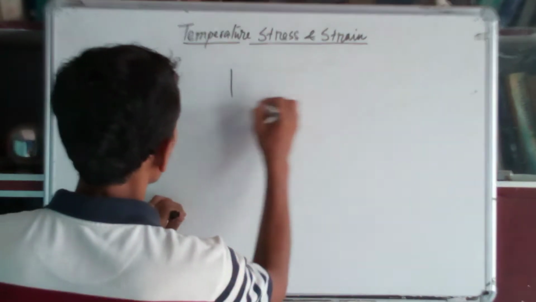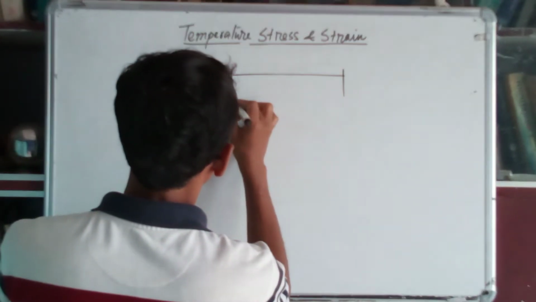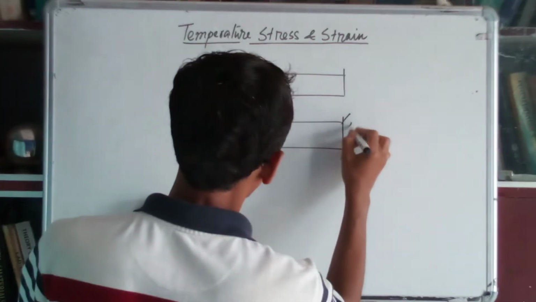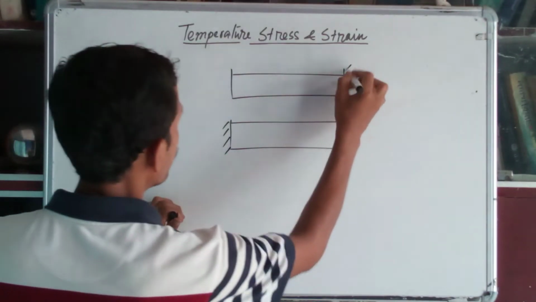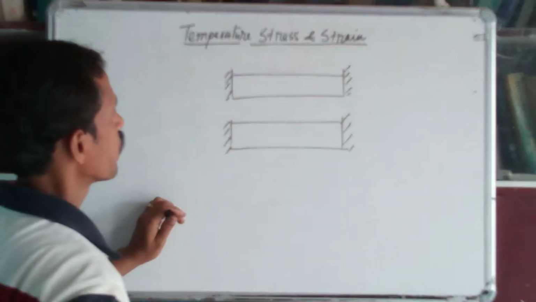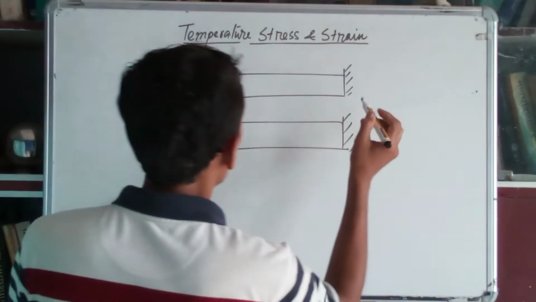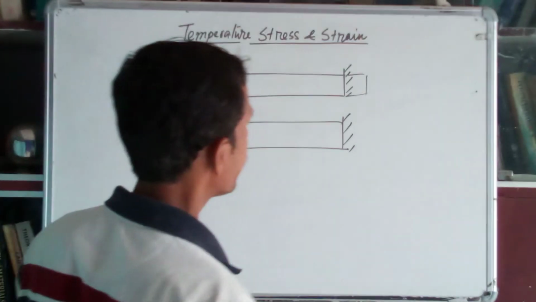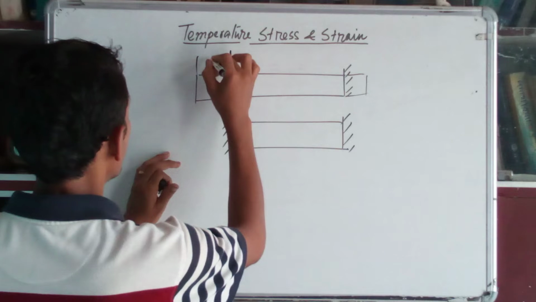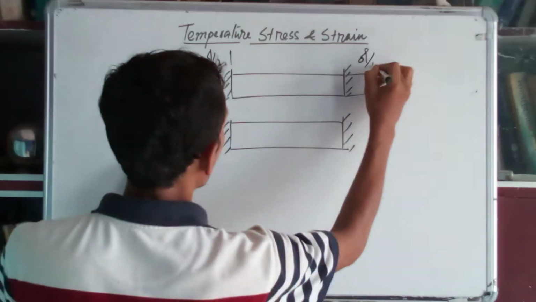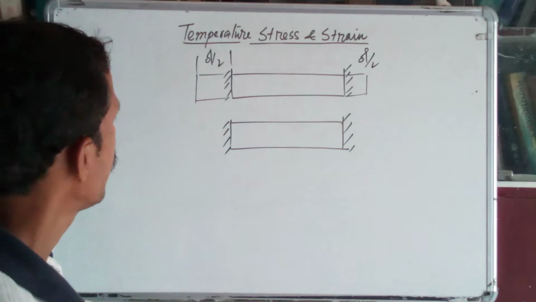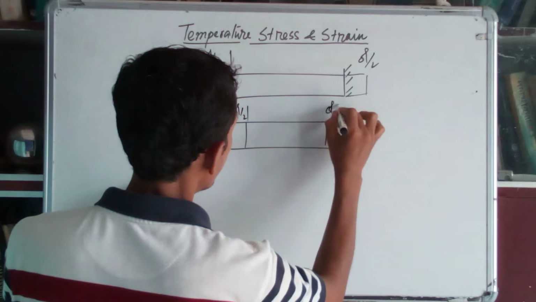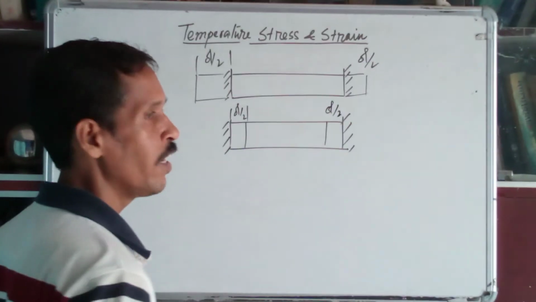Okay, so let's consider a bar of any material, and if you fix both ends, you will clearly understand. Now, if you increase the temperature, the length will increase by some amount, and if you reduce the temperature, that amount of length will reduce.